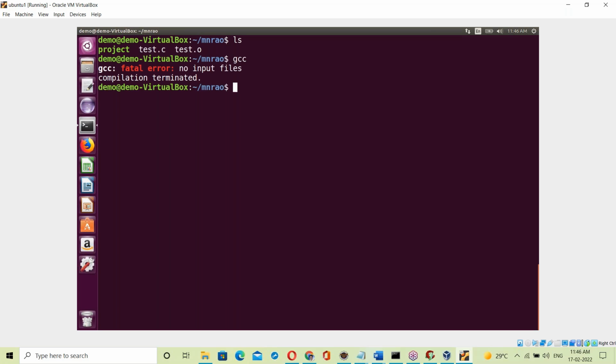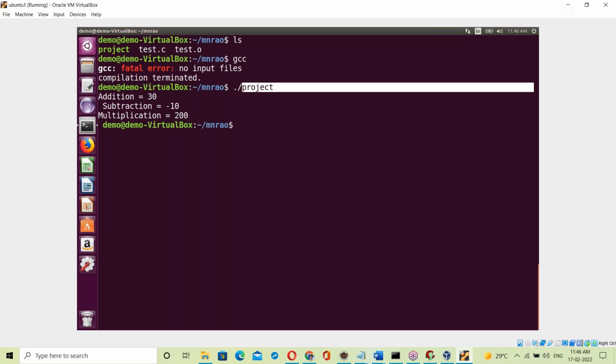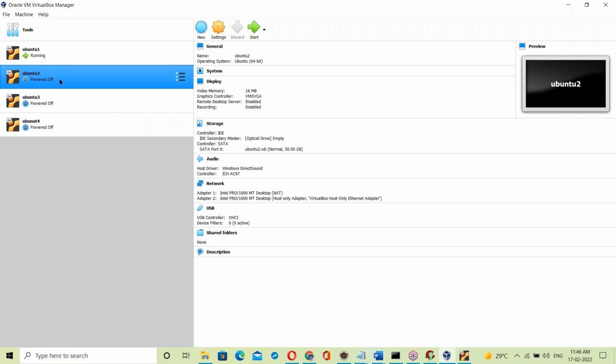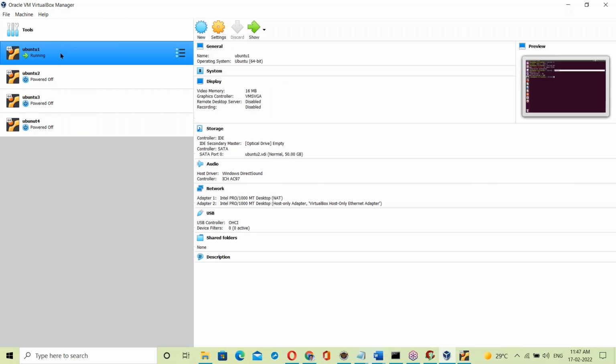In Linux it is already installed. After installing the C software, the next part is developing the C program, and finally we got the exe file. That project exe file is running. Now this project exe file you can move to another Linux machine, the same Ubuntu, from Ubuntu 1 to Ubuntu 2.